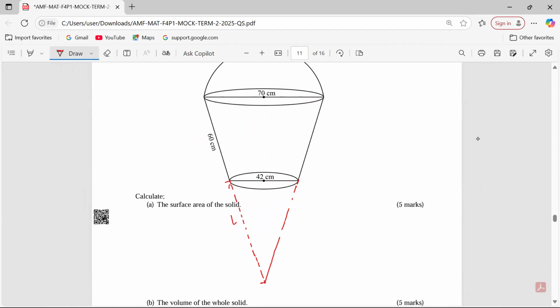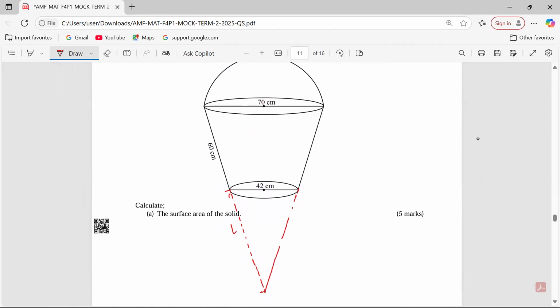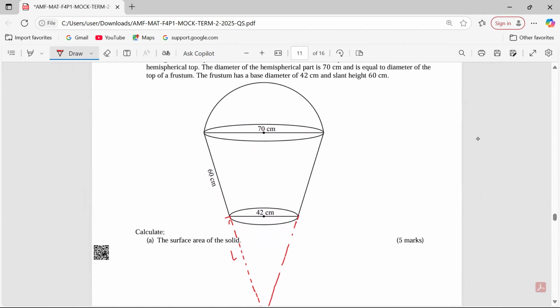So we usually relate in this manner by saying, when we take the diameters, diameter of original cone is 70. When we divide it by the diameter of the smaller cone of 42, we are supposed to get the same ratio as when we relate the slanting heights. So original slanting height, 60, plus a small L, which was cut off, divided by the small L that was cut off.